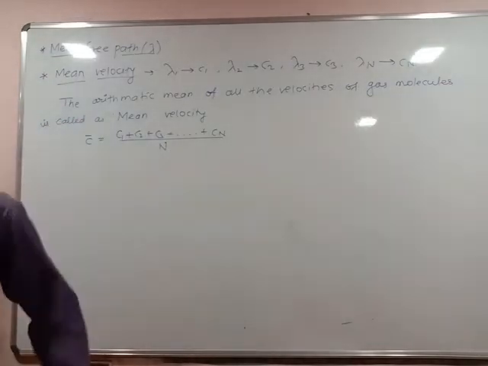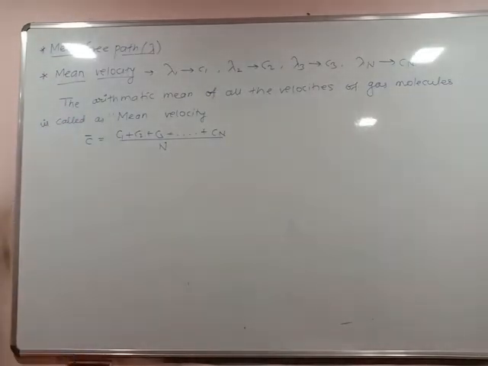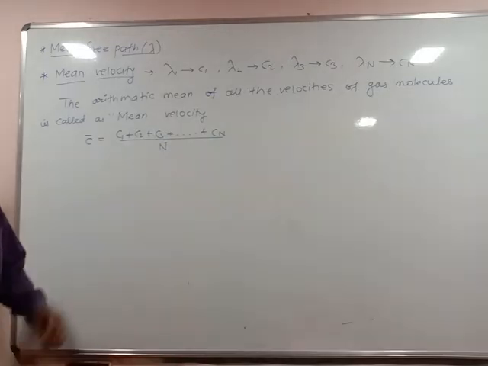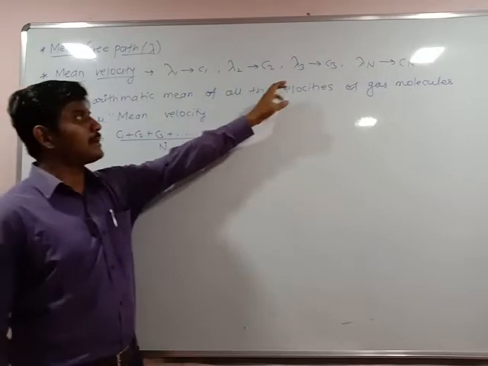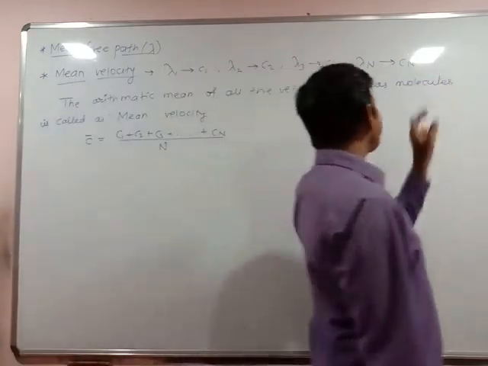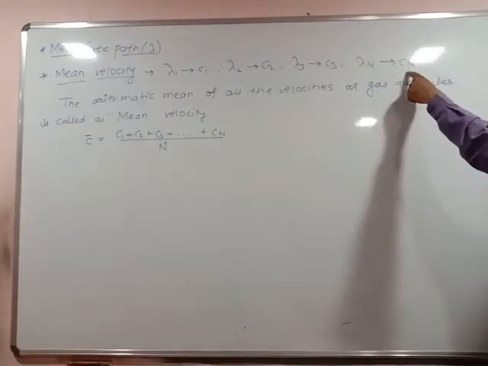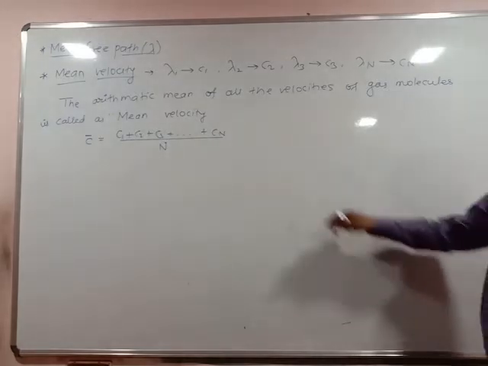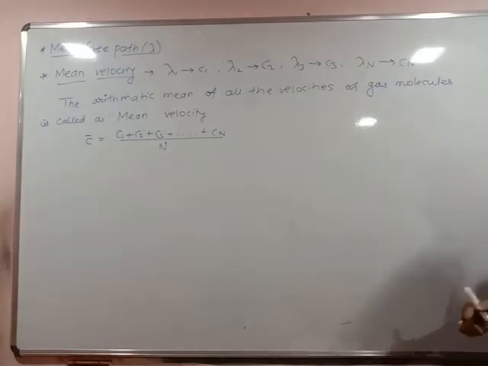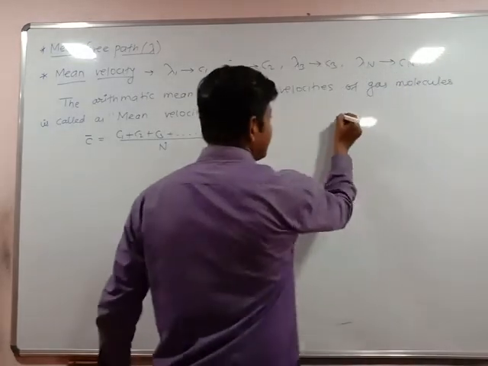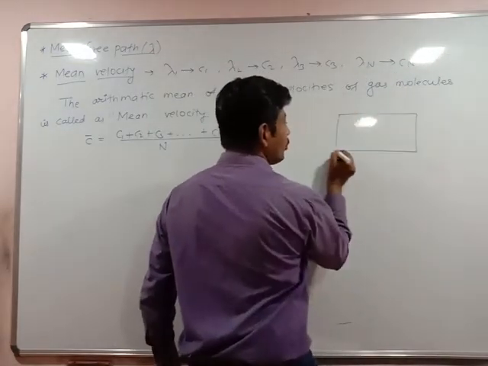Is it clear? So this is c1, c2, c3 for the number of free paths lambda 1, lambda 2 and lambda 3 up to the last free path lambda n. You will get the last velocity cn. So the arithmetic mean of all the velocities of the gas molecules within the container. This process happens within the container only.